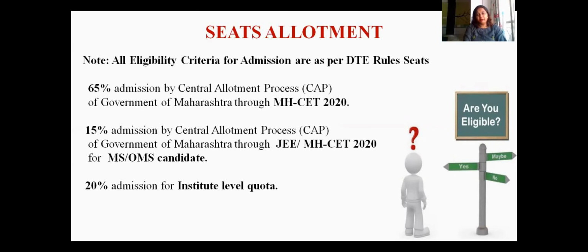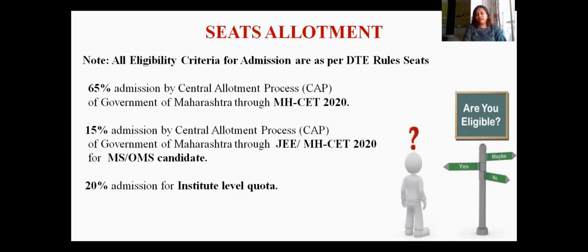Out of the 100% of seats from Maharashtra state, 65% of admissions are done by the central allotment process, that is the CAP process. This process is totally supervised by the Government of Maharashtra. These 65% of admissions are done through the MHCET exam. This year, this will be the MHCET 2020 exam.